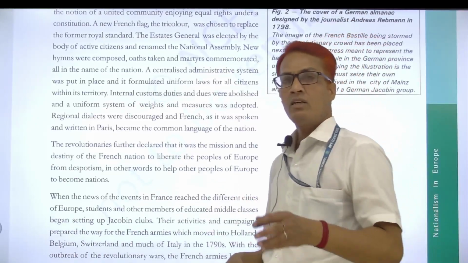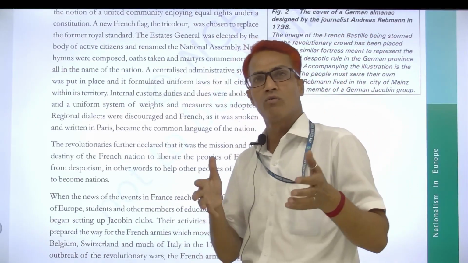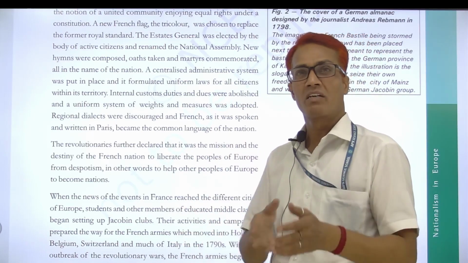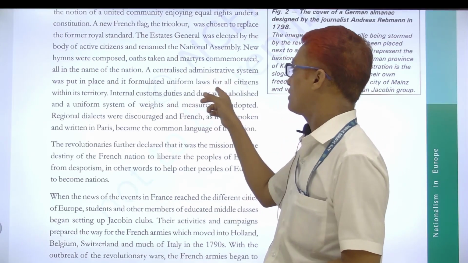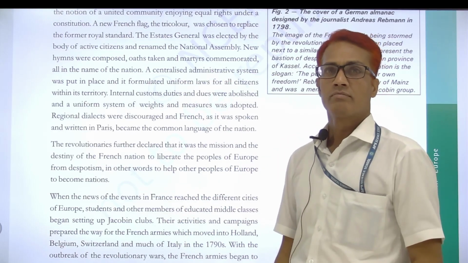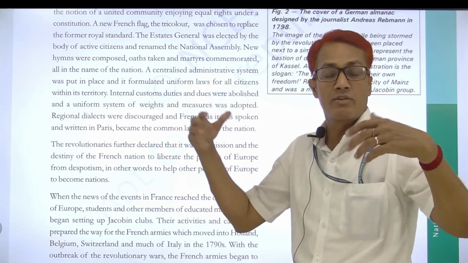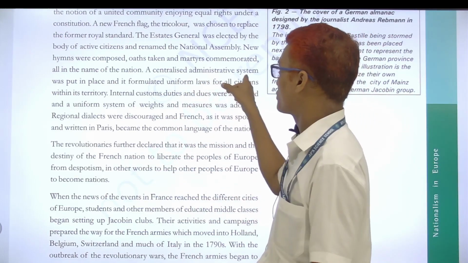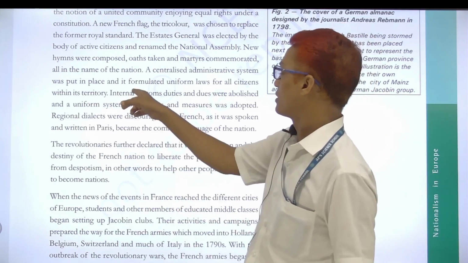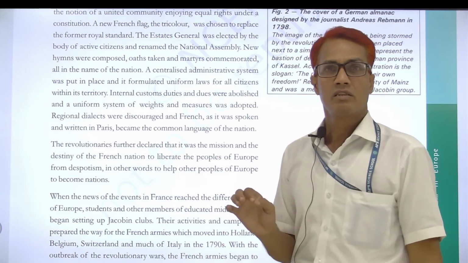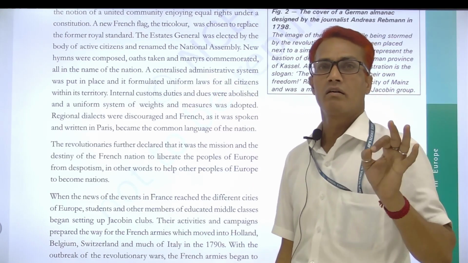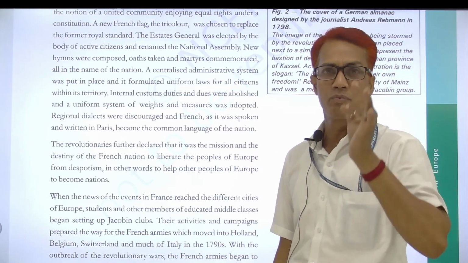Now, in previous times, the king had all types of power: centralized power, military power, repressive power. Now, in place of the king, a centralized administrative system was introduced for the first time in the life of France. So in place of king's rule, a centralized administrative system was launched, and all people were equal in front of the law.